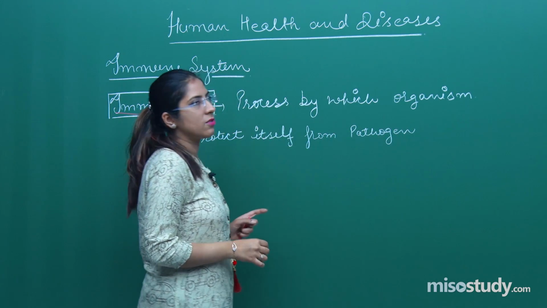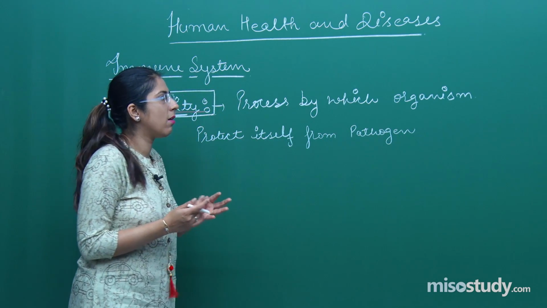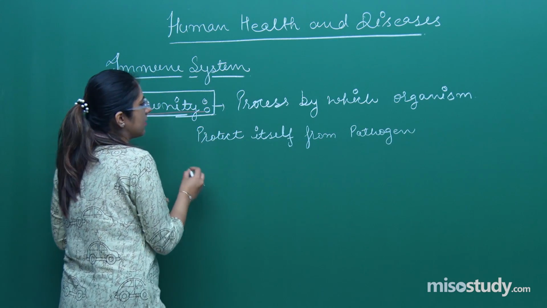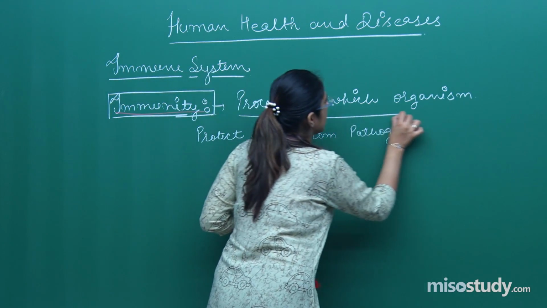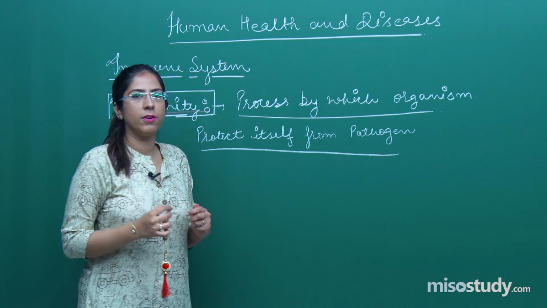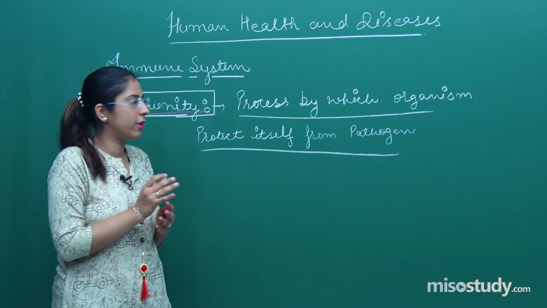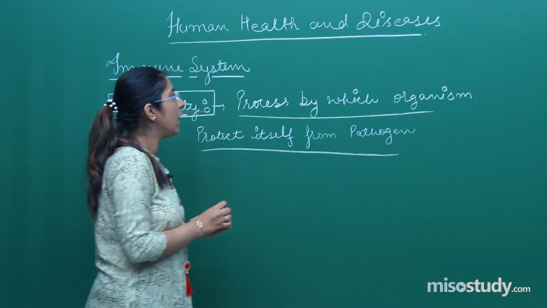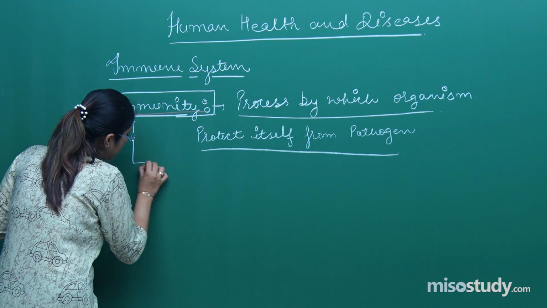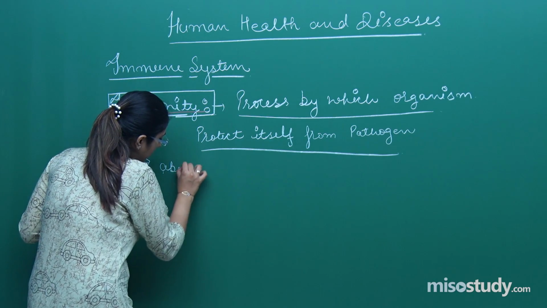And this process is called the immune system, the whole immune system. This is our immune system, the whole system by which we are protected from any kind of foreign pathogens. This is immunity, and this is the immune system.